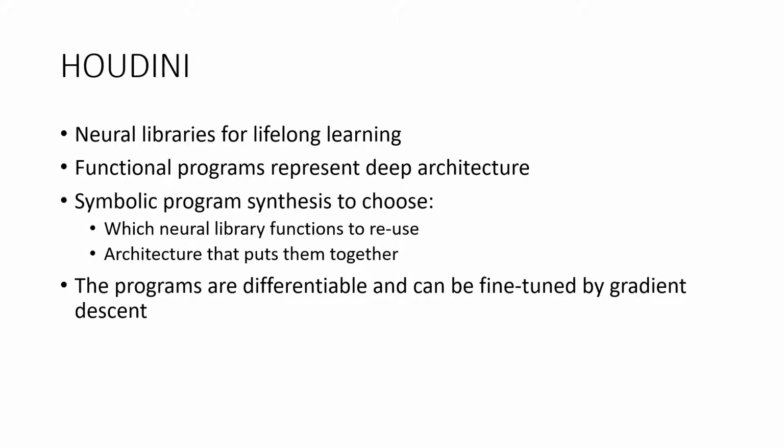HOUDINI is a neurosymbolic method in which a neural architecture is given by a symbolic program and its parameters are tuned by gradient descent. Our method maintains a library of functions trained on previous tasks. Given a new task, it searches through a set of functional programs using symbolic search that tries to choose which of the previous library functions to reuse. Also, whether or not to insert new trainable parameters, and what's the architecture that combines these components. Reusing different functions allows for low-level and high-level transfer.